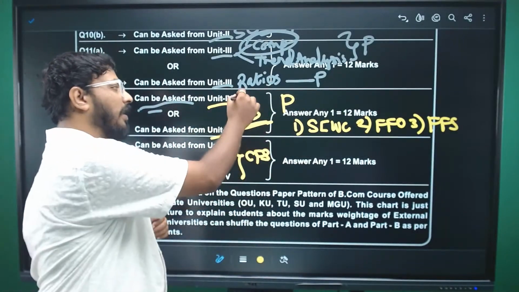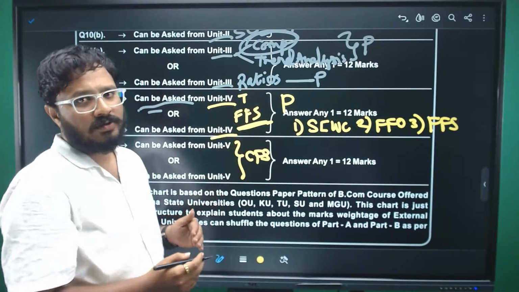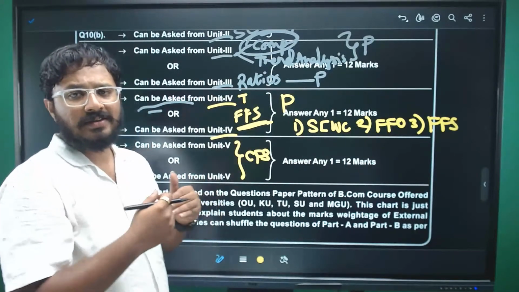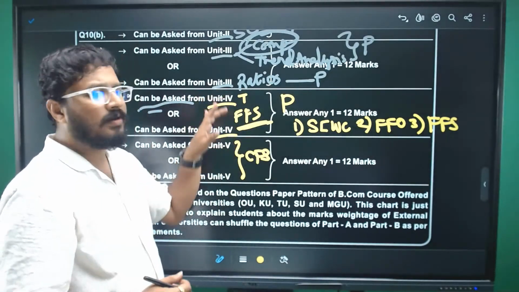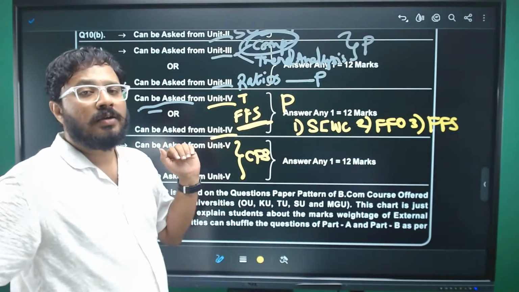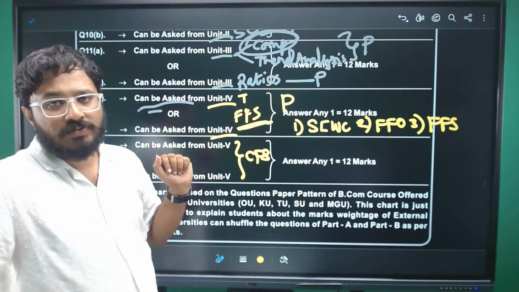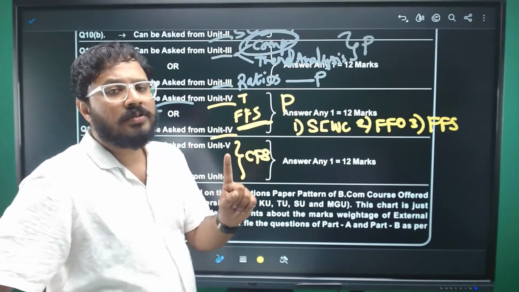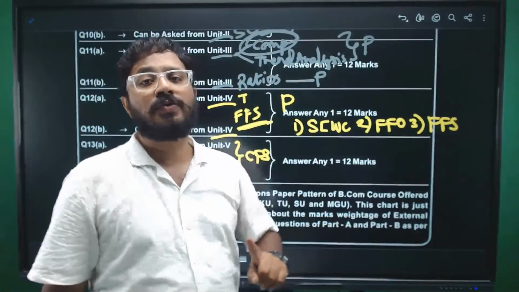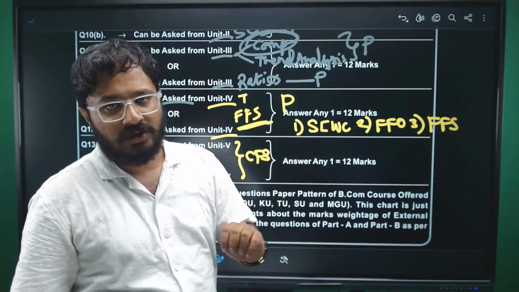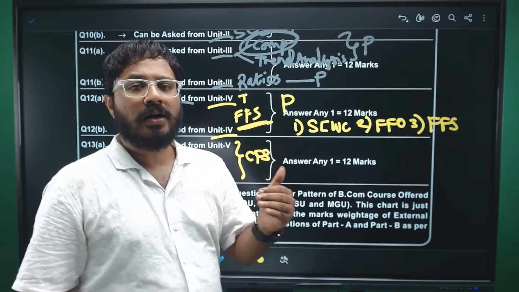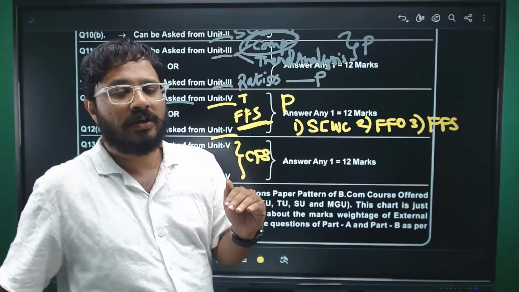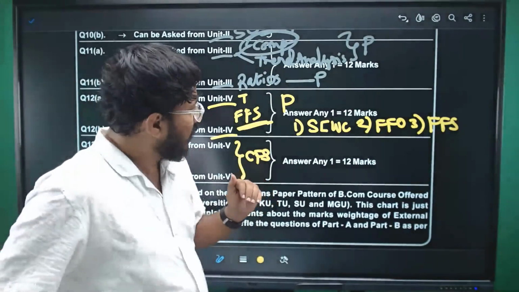There can be a theory, but based on the past analysis of papers, you'll see that both questions are being asked as problems only. Only one theory question comes, if at all it is coming: what is the difference between funds flow statement and the cash flow statement. That is being frequently asked. That is the only theory question that has been asked in the previous papers.